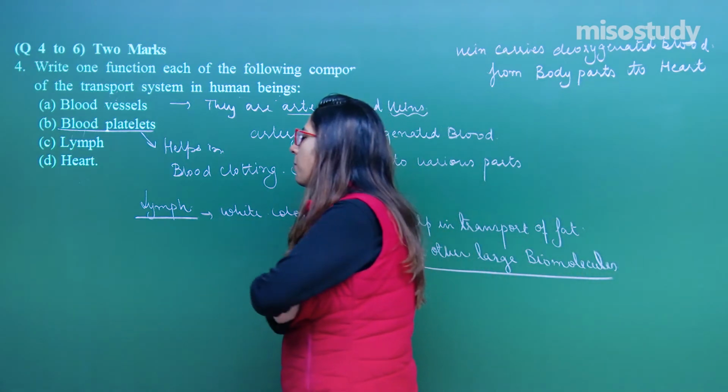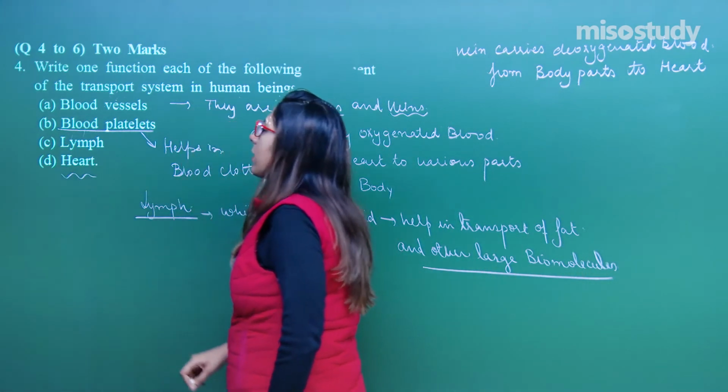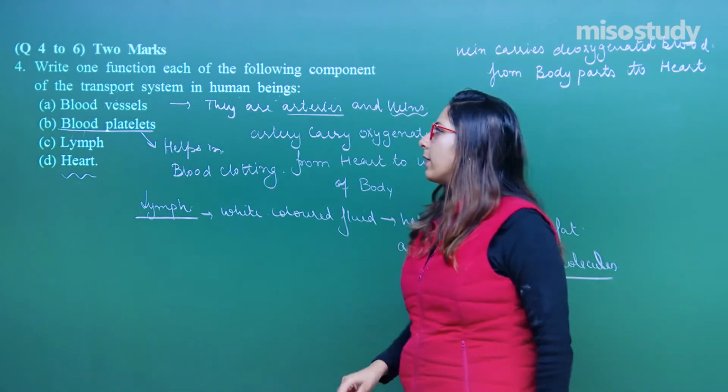Now, the D option states that we have to explain heart. So, what is a heart?